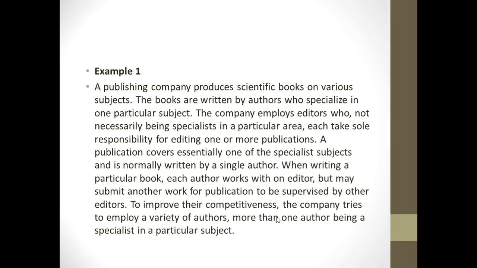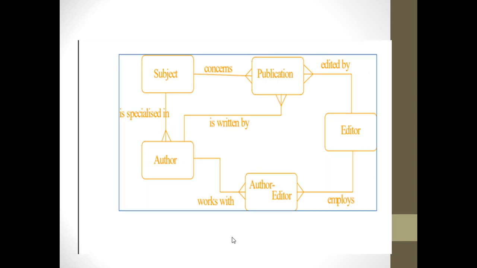So in this scenario, the ER diagram will be, so there is a subject and the author will be specializing in some subject. This is another way of representing an ER diagram. The publication, so these are the entities and the relationship is written over here. The publication, as in the book, is edited by some editor. The author writes the book, and the author works with some author editor. The author editor employs the editor.